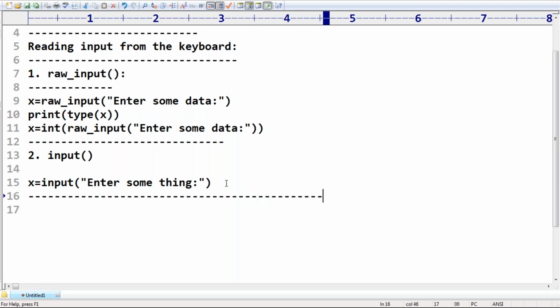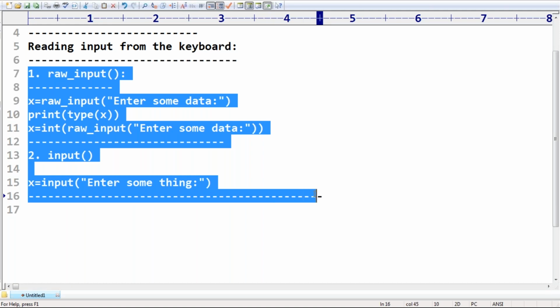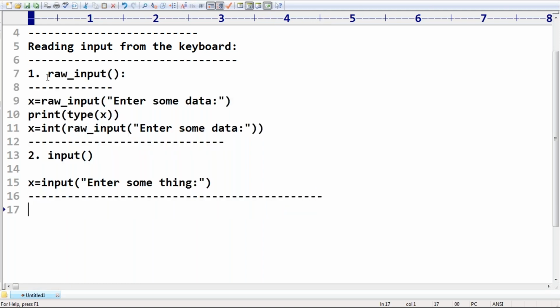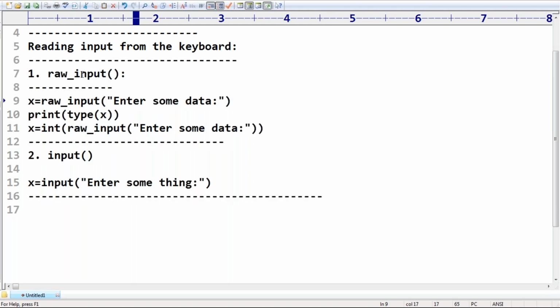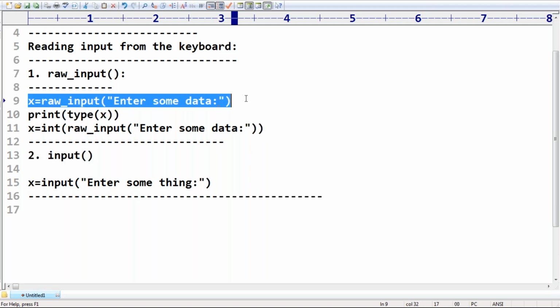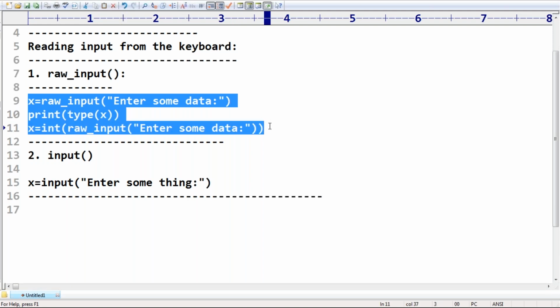Can you please tell how many functions are there? Of course, I will explain with an example, so don't worry about that. Up to this, we have two input functions. What is the first function? Raw input. The second function is the input function. Raw input is always going to return string type. If you want to convert into some other type, it is compulsory that we perform typecasting.